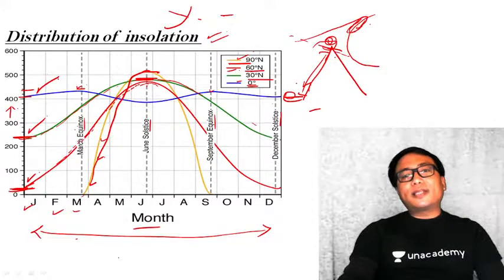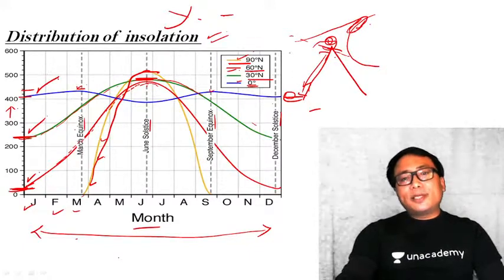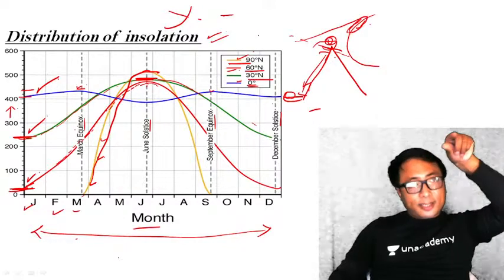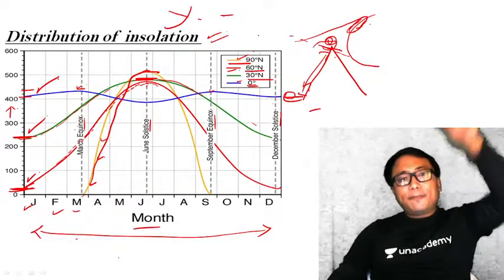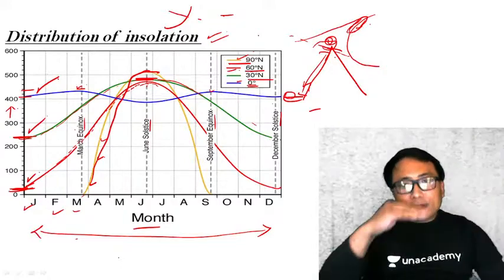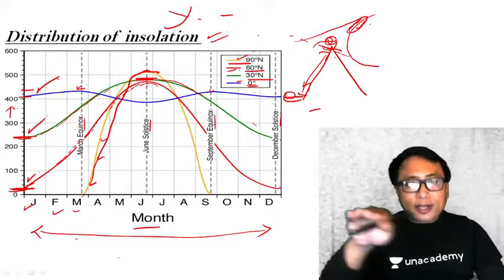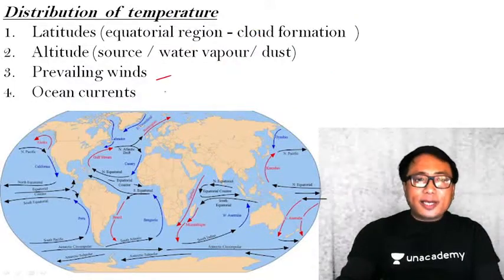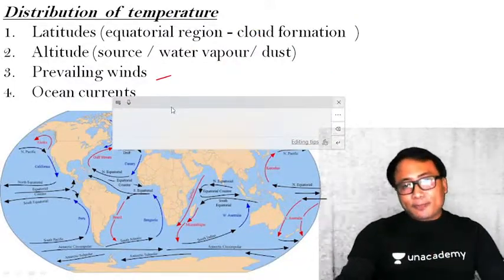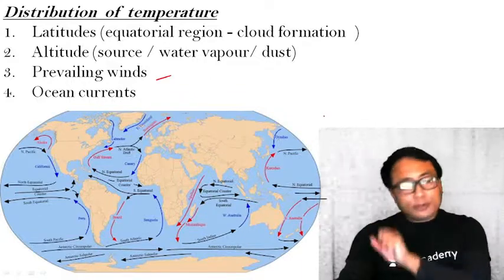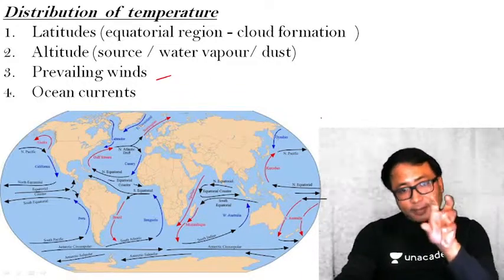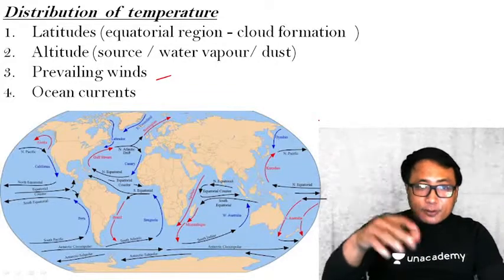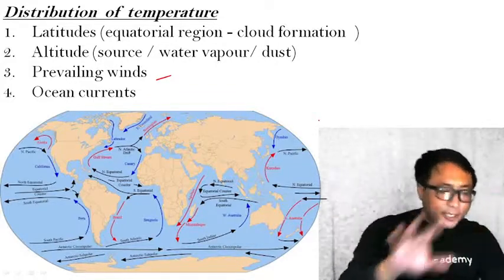But as far as temperature is concerned, since temperature is also a function of altitude, the more I go up, the temperature reduces, because the heating is done from below. So the temperature will be different even if they are both in the equatorial region, which means distribution of temperature captures the actual temperature on the earth's surface much better than the insolation.